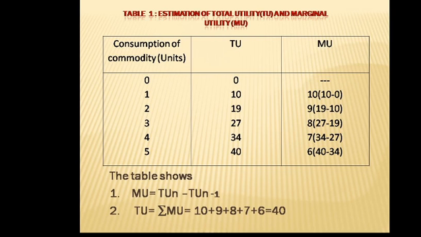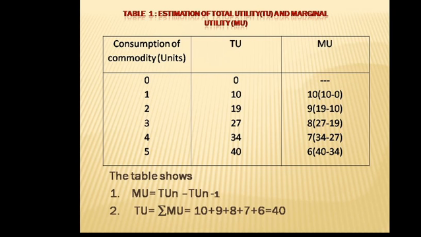In the second unit of consumption we have marginal utility 9, which is derived from 19 minus 10, TUn 19 minus TUn-1, 10.